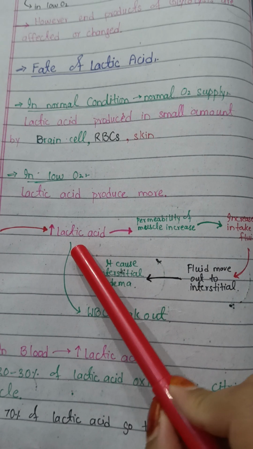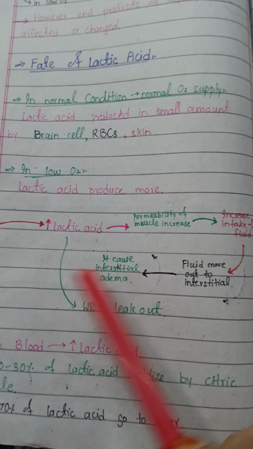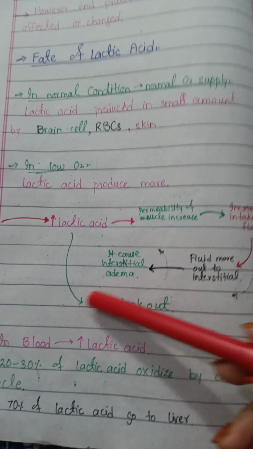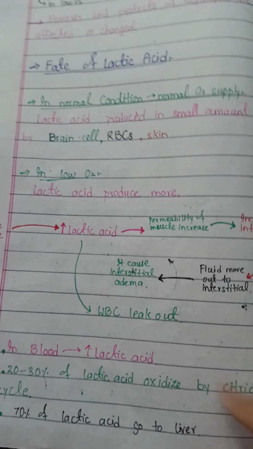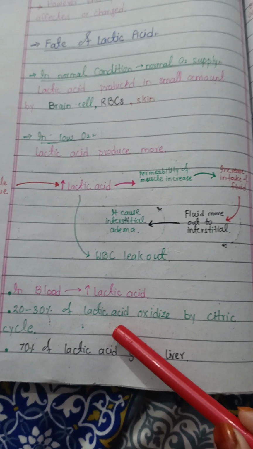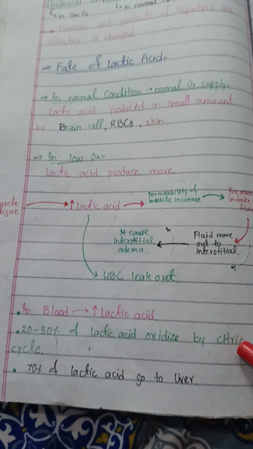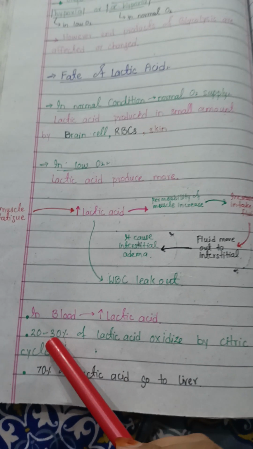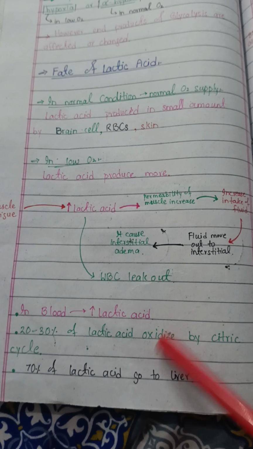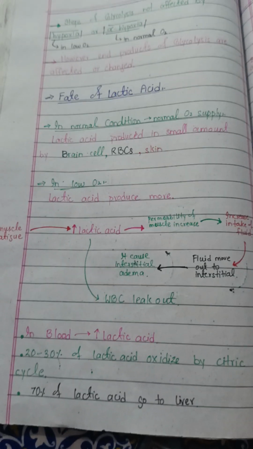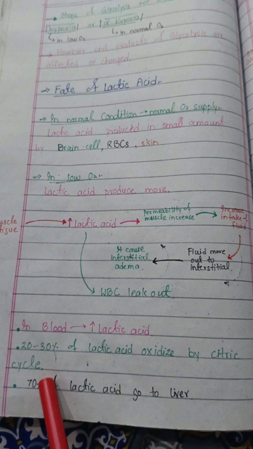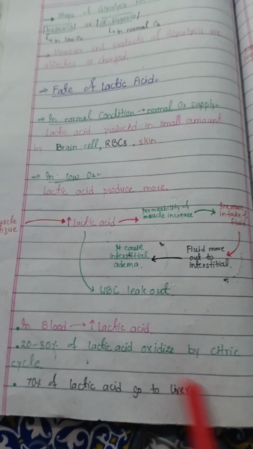In very excess of lactic acid this disease occurs, and this high concentration of lactic acid can cause leakage of red blood cells. So 20 to 30% of our lactic acid is oxidized by a cycle which is called the citric cycle. Okay, 20 to 30% of our lactic acid is oxidized in our body because our body can't bear too much lactic acid, while the 70% of lactic acid goes to the liver.